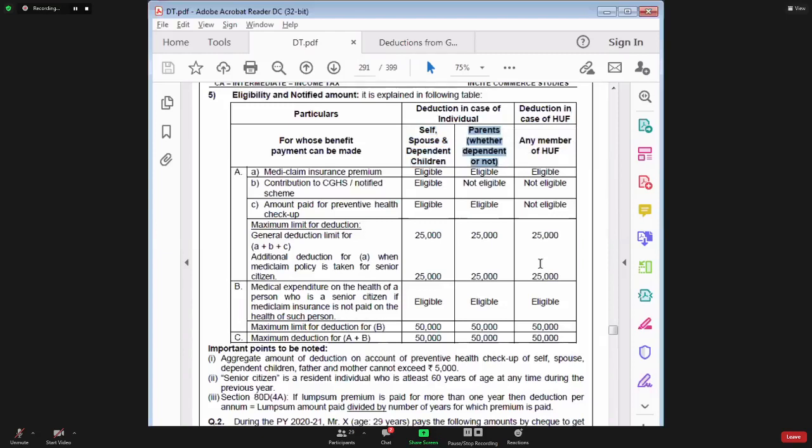Now see, a very important point to be noted is section 80C deduction is not available if you make investment or incur expenditure for the benefit of your parents, brothers and sisters. But when it comes to section 80D, government is giving you deduction if you have incurred expenditure for your parents, because chances of your parents falling ill are more than your chances of falling ill. Therefore, government has covered parents also in this section 80D.